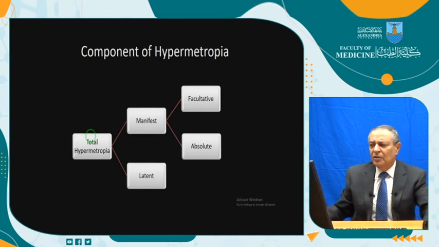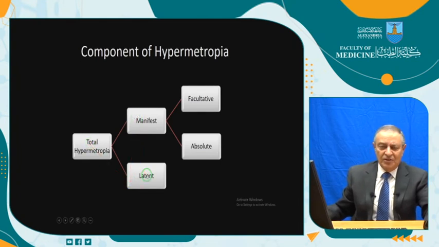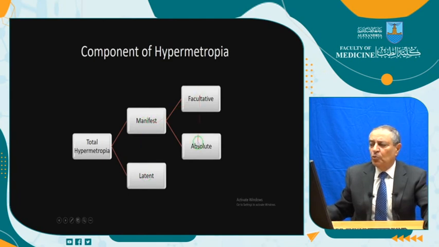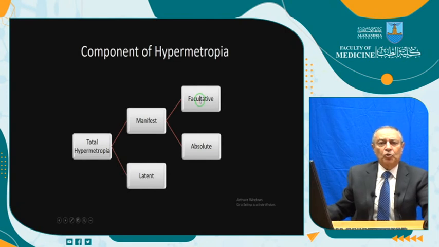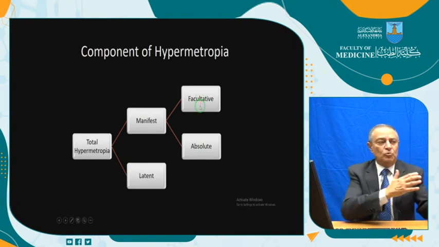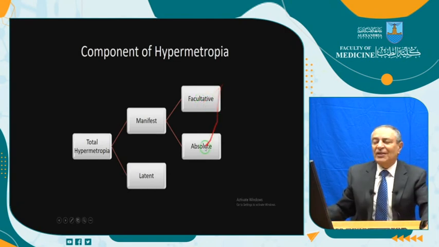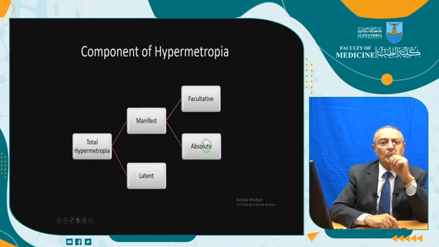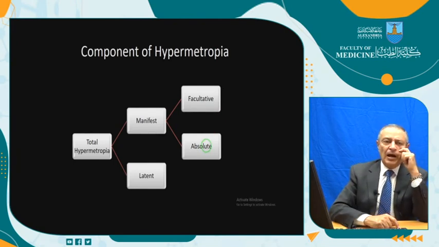They are not written in the new book, meaning that total hypermetropia, that measured under the effect of atropine or cycloplegic, is composed of latent and manifest. Latent is that tone of the ciliary body. Manifest is facultative and absolute. Facultative is that part of hypermetropia corrected by accommodation, as we have seen now, and absolute, that part of hypermetropia not corrected by accommodation.